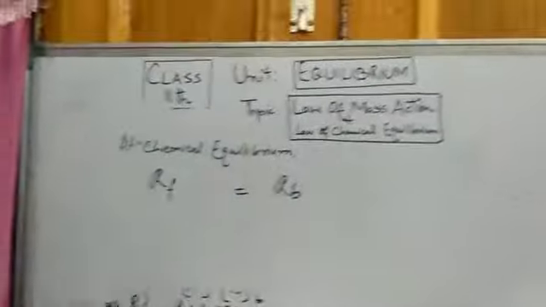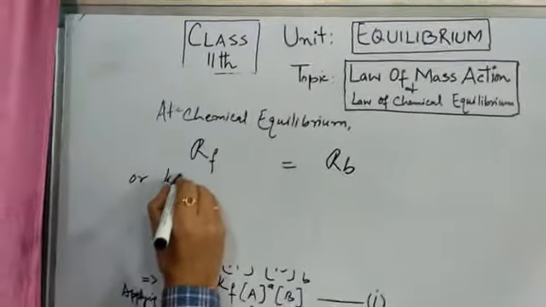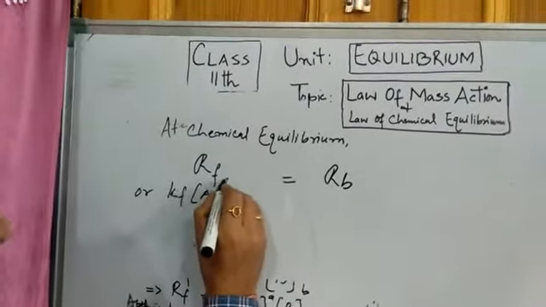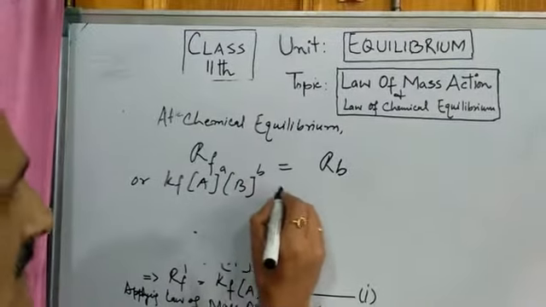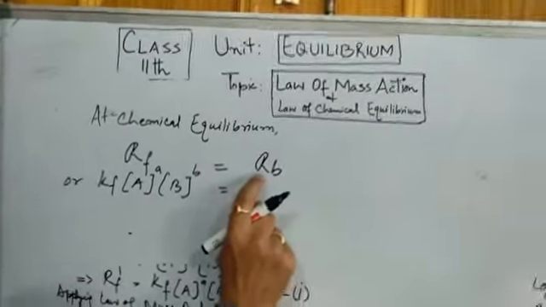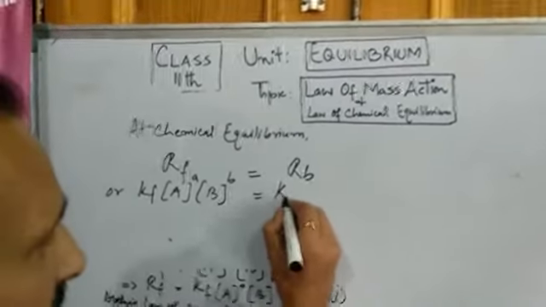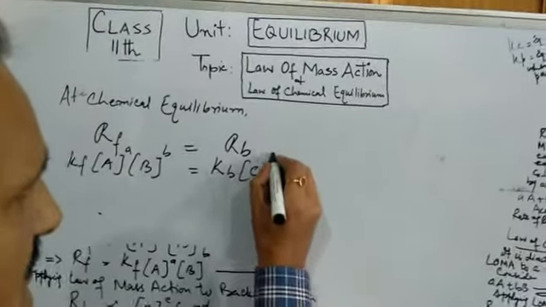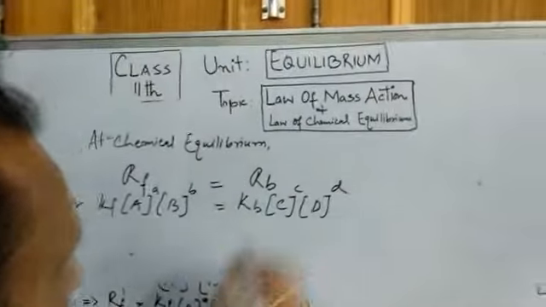Now rate of forward reaction is equal to Kf, we can write here, Kf into molar concentration of A raised to power small a into molar concentration of B raised to power small b. Here we will write rate of backward reaction, that is Kb, rate constant for backward reaction, into concentration of C and D, product of their concentration.